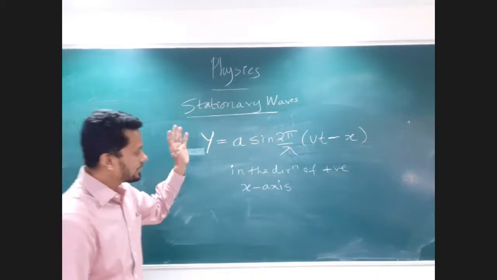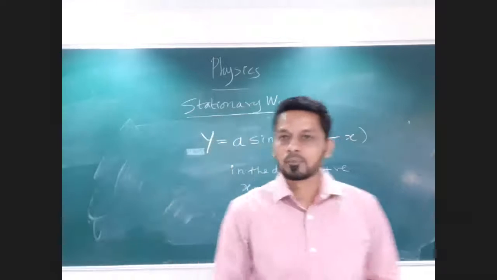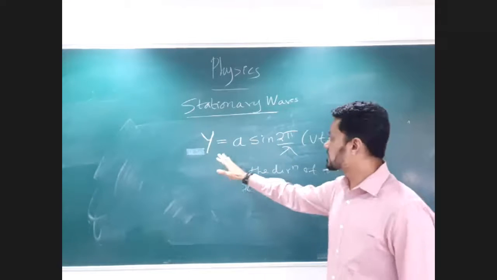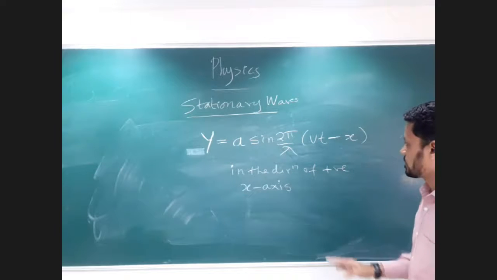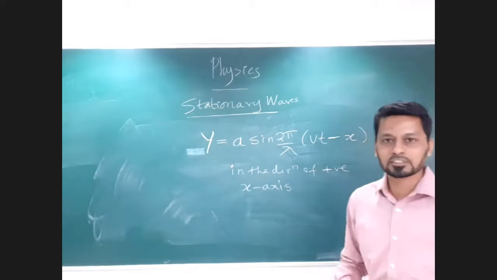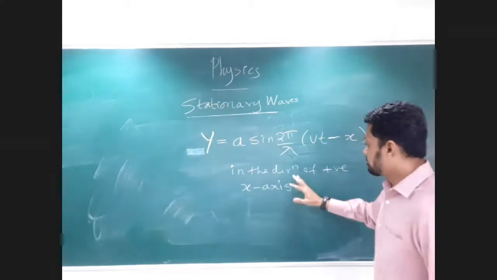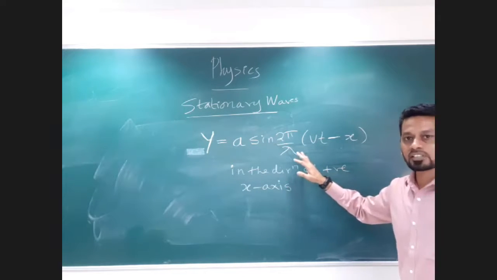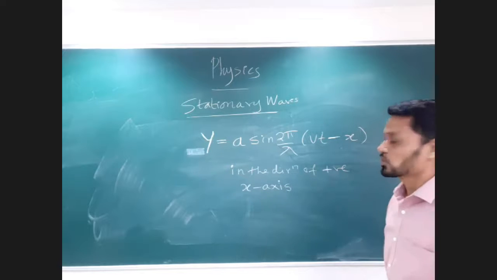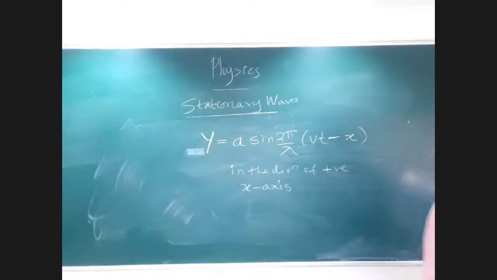So let's say that I have a particular wave whose displacement equation is given in this way, where all the variables and notations have their usual meaning. But we use such an equation when a wave is traveling in the positive direction of the x-axis. Write this down.